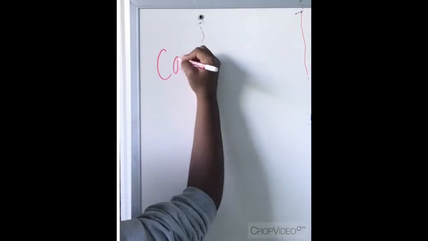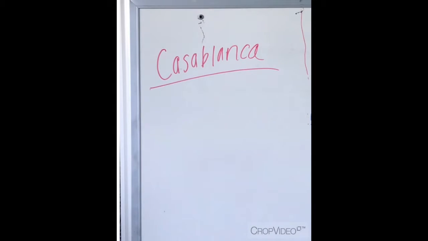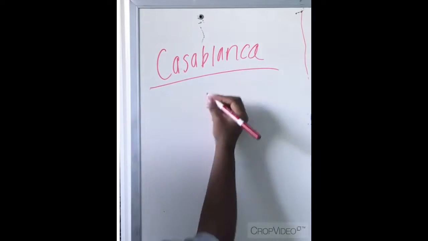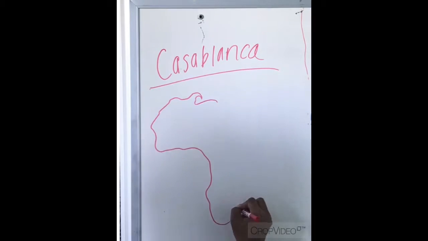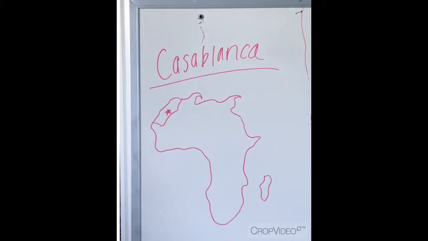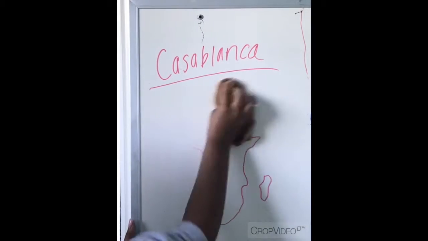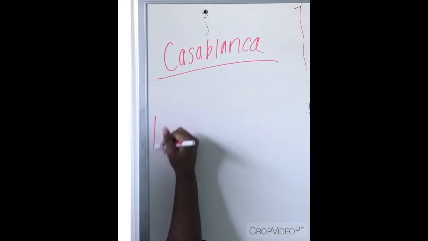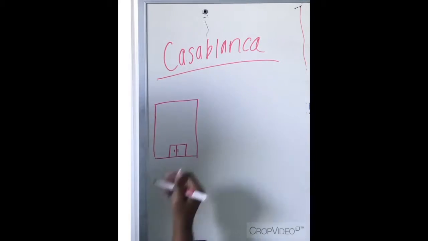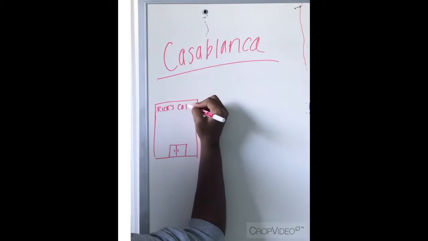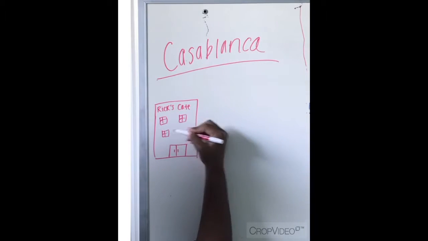We'll start with Casablanca. Casablanca is a 1942 World War II film directed by Michael Curtiz. The movie starts at the beginning of World War II in 1941. The Moroccan coastal city of Casablanca attracts people from all over the world, especially Nazi Germany, hoping to escape the war and get to Lisbon and eventually America. Most of these people find their way to Rick's American Cafe, which is a nightclub and restaurant owned by Rick Blaine, played by Humphrey Bogart.